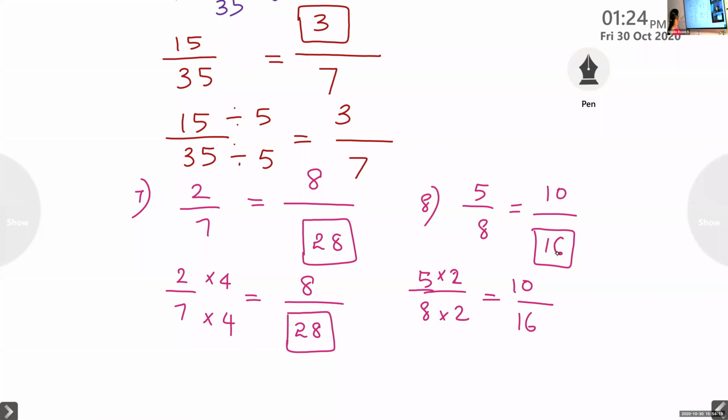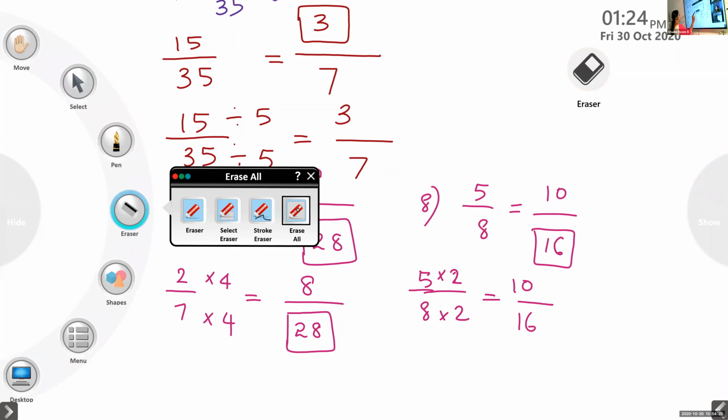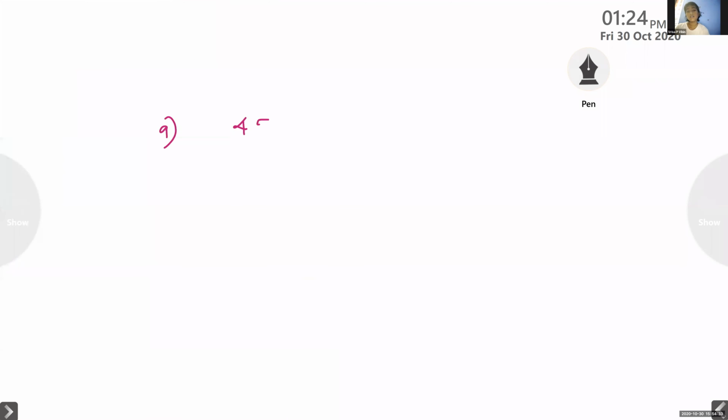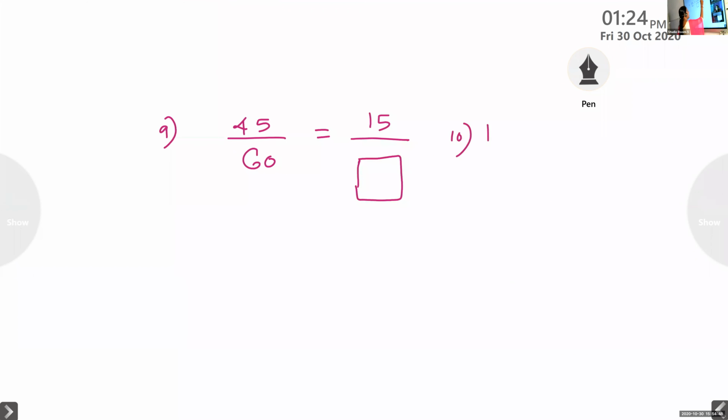Now I'll give some questions like this. Okay, ma'am. Now it is for division. You will understand division by getting a big number, like this, 45 by 60 equal to. If the number is small, you will understand that it is a division. And the next one is 18 by 24 equal to dash by 4.